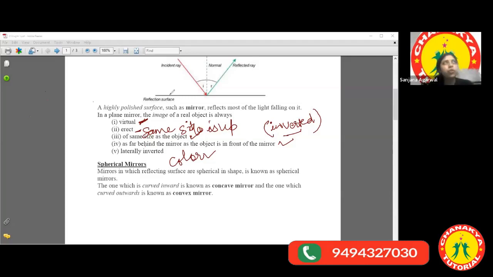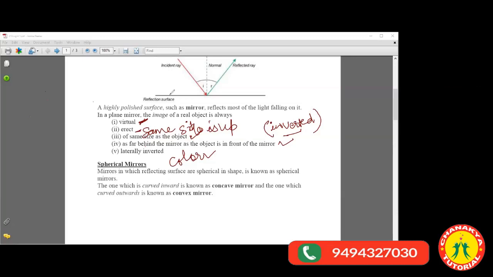Let's say when you go to watch a movie, that film is projected on a screen. Do you see a movie in the mirror or on a screen? On a screen, no?